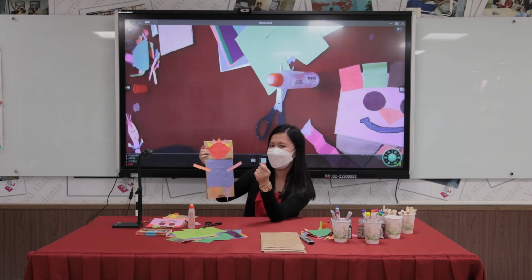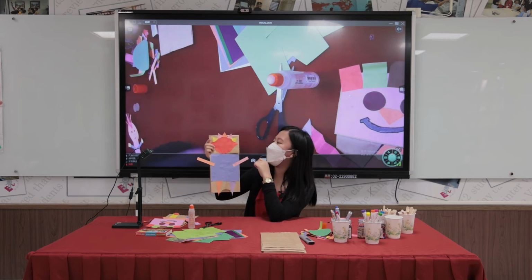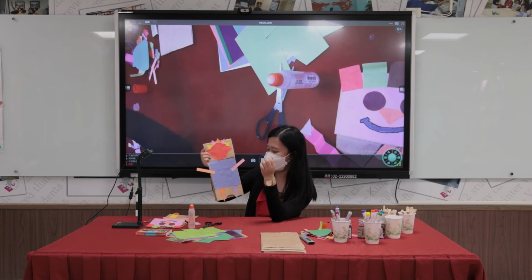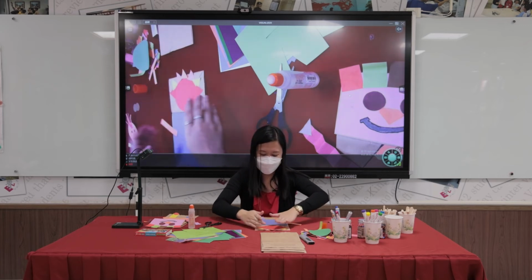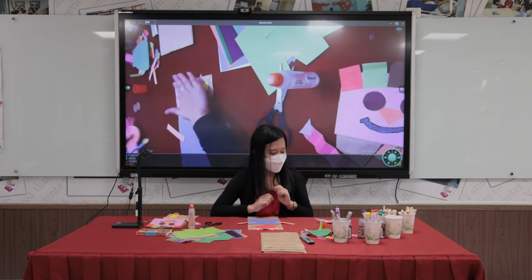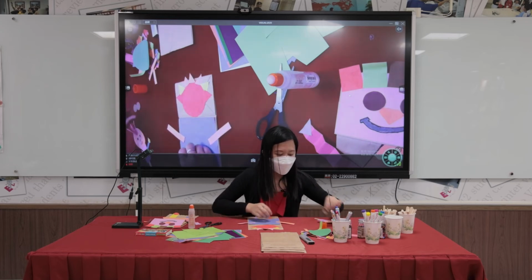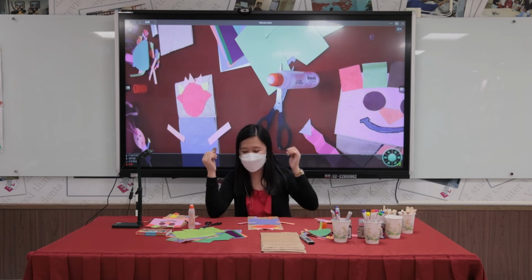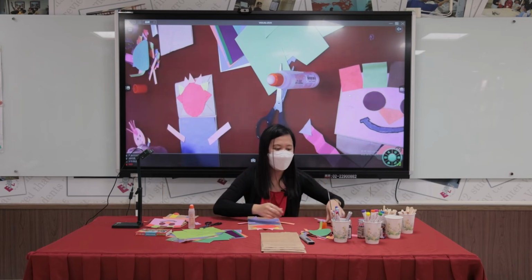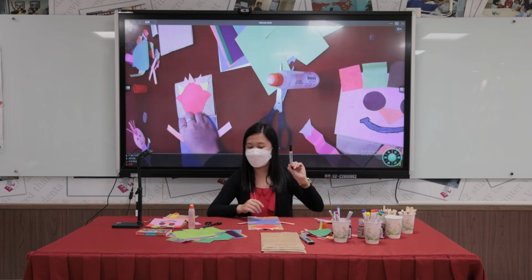What do you think is it? Okay, we are still missing the puppet's eyes, of course. We need to have the eye of the puppet. You can use colored papers for the puppet eyes, or you can also draw it using a marker, just like this.